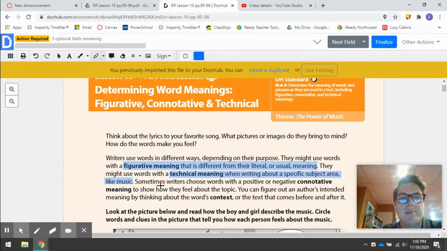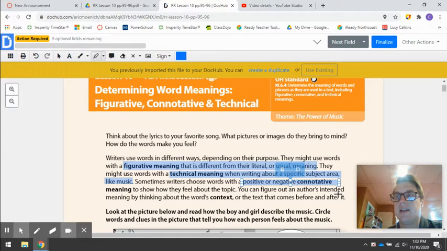Now it says that sometimes writers choose words with a positive or negative connotative meaning to show how they feel about the topic. So the word connotative or connotation, right, is a positive or negative kind of feeling that they're trying to give off. It's kind of like the vibe that they're trying to give off, right? So if I say that I took a challenging test, you might be like, ooh, it sounds like it was kind of a fun challenge.